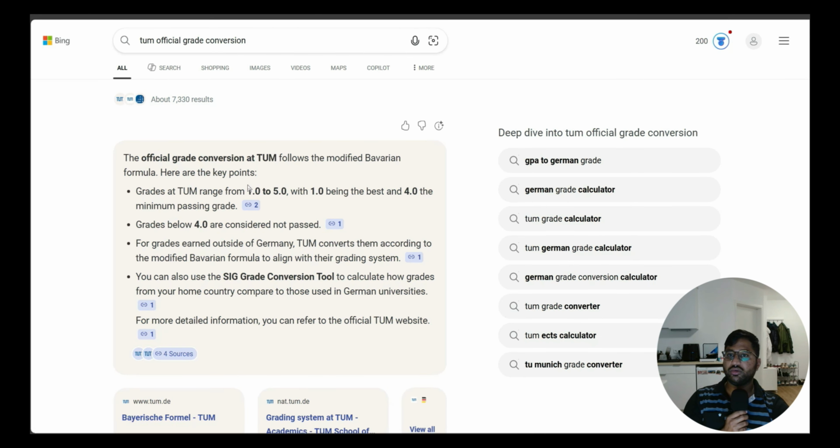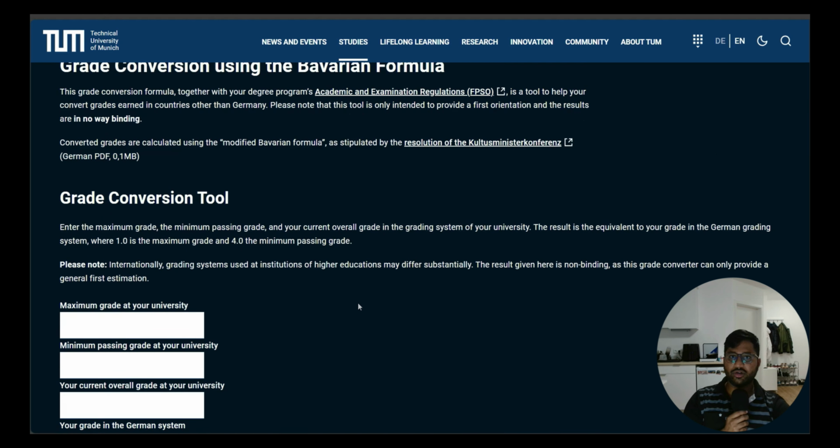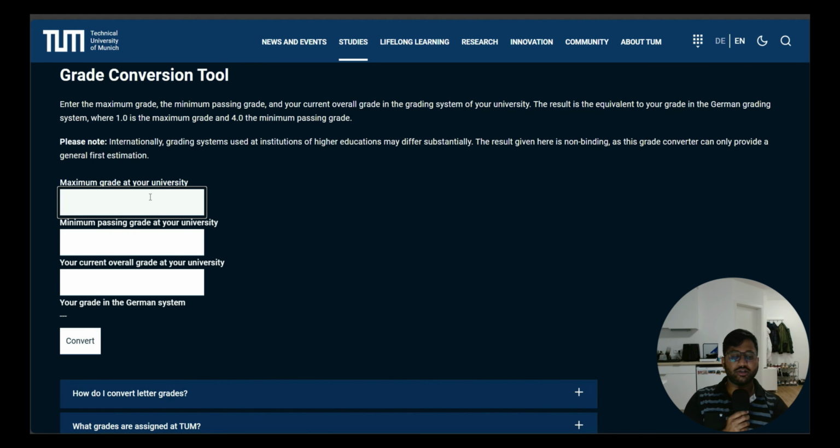Usually this is not working, that's the reason we will check the TUM official grade conversion. In this you will get the official grade conversion formula for TUM. Here you can give the maximum CGPA as 10, and the minimum passing CGPA differs from college to college. It would be 4 for some colleges, 5 for others. For VTU we had a minimum CGPA of 5 to get your degree awarded, that's the reason I have given 5. And in order to get 2.5, you need to have around 7.4.